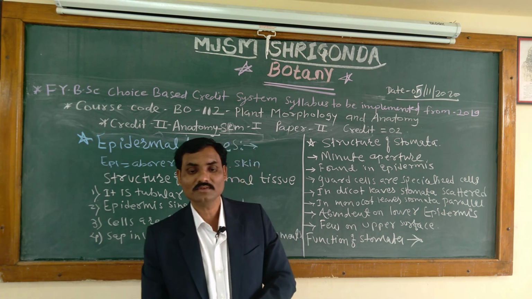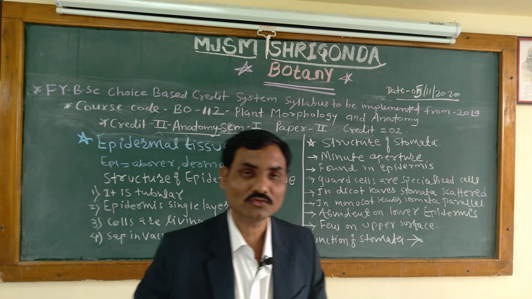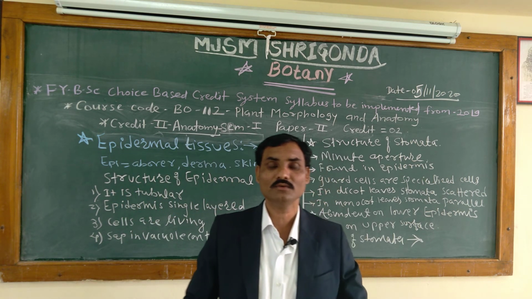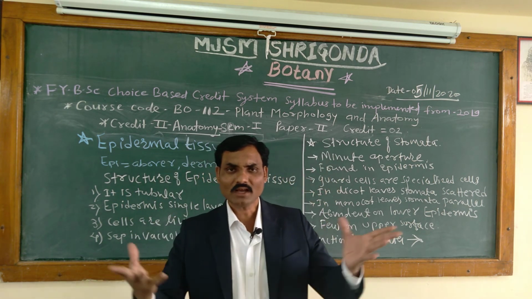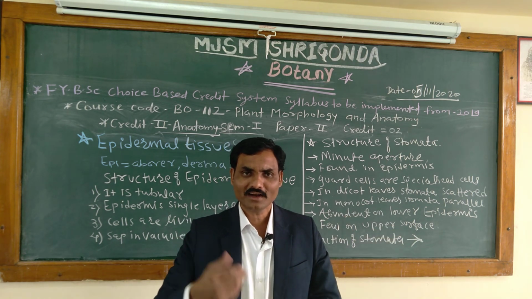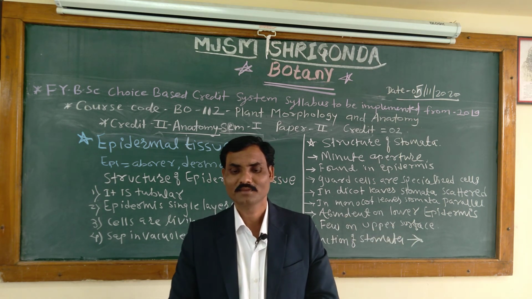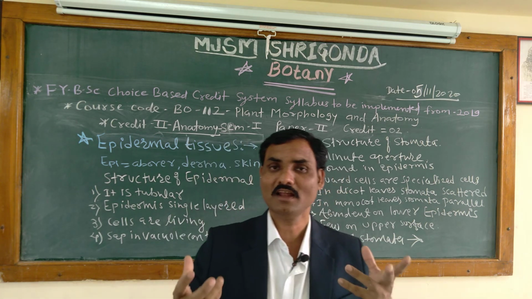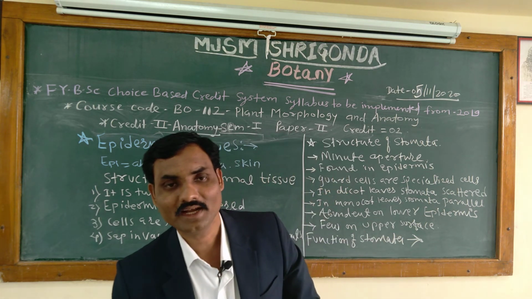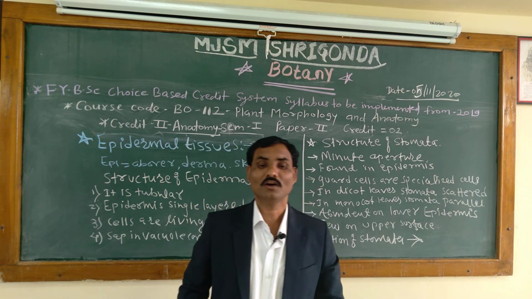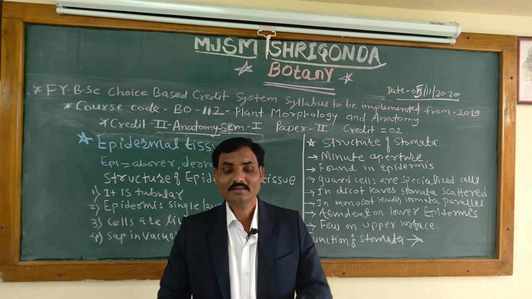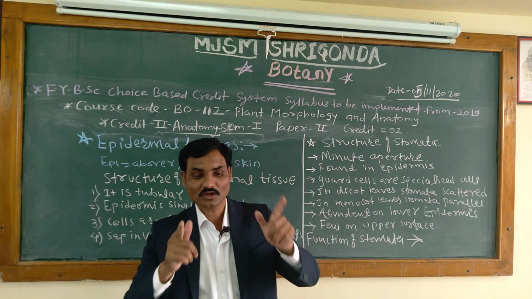The second is that they play an important role in hygroscopic opening and closing movements of mature leaves, as in Mimosa pudica, due to change in turgor pressure. Due to the change in turgor pressure, opening and closing occurs, and the motor cells play a very vital role. Therefore, these cells are called motor cells.